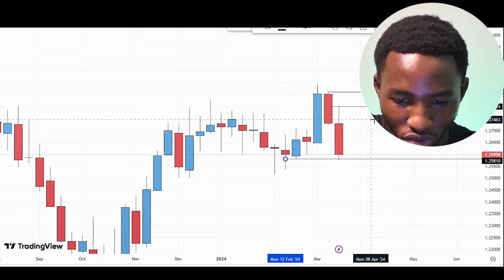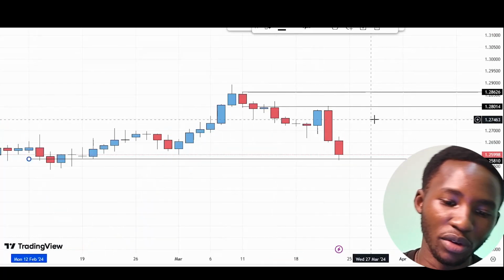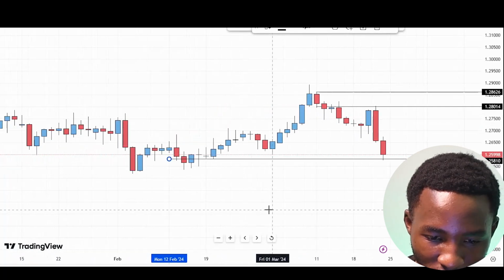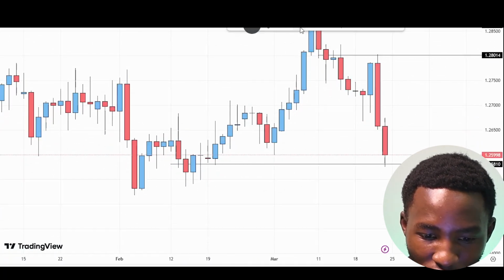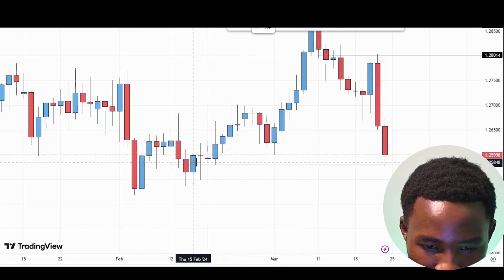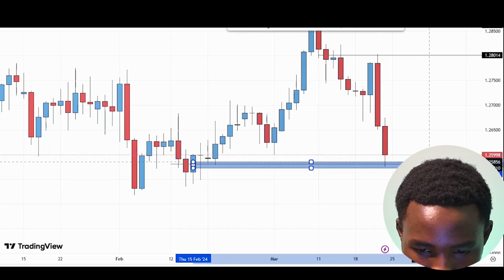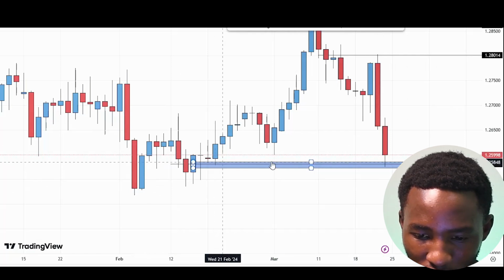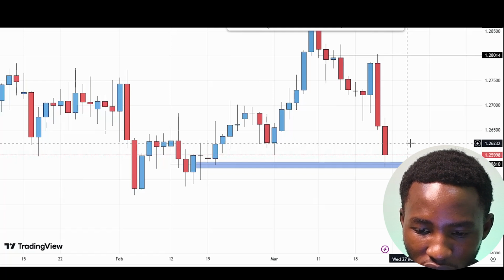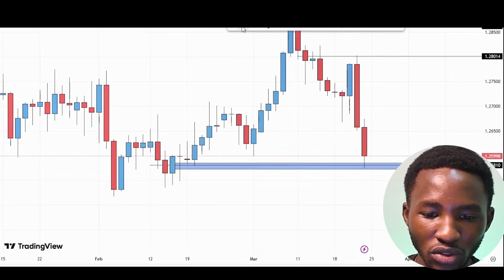Now let's go down to a lower time frame. This was the weekly. We want to go down to the daily and see how it plays out. So we already can have an obvious support level right about here. You can already see that. So we have price bouncing off this area. This was Tuesday the 20th, and price came back and bounced off the same area. So now, from bouncing off, where do we expect price to go next?